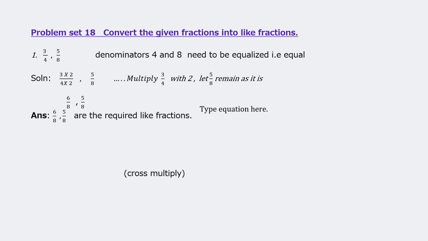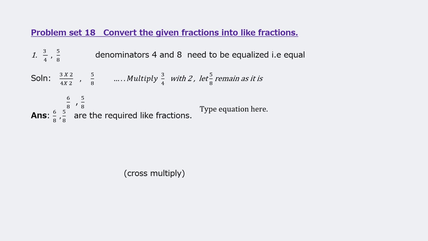Problem set 18, children. Convert the given fractions into like fractions: 3 upon 4 and 5 upon 8. Denominators are 4 and 8. They need to be equalized. Equalized means equal. You have to make them equal. Look at it, children, 3 upon 4 and 5 upon 8. For 3 upon 4, we can multiply by 2 to get 8 in the denominator, and let 5 upon 8 remain as it is. So 3 into 2 upon 4 into 2, comma, 5 upon 8.